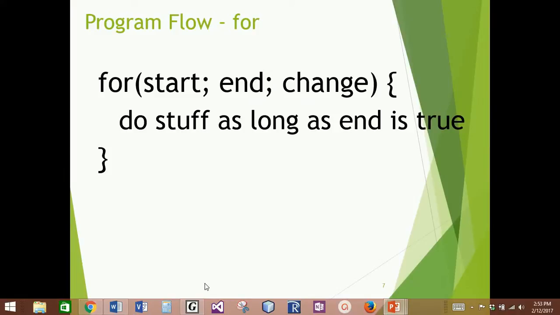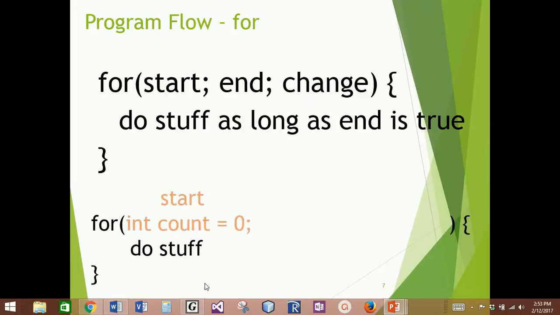So for example, a for loop might look something like this. For int count equals 0, I'm going to start a counter variable at 0. So I'll declare it and initialize it to 0. The ending point is going to be where count is 10. So I'm going to loop as long as my counter variable is less than 10. But in order for us to exit the loop, I have to be able to change that condition. And so I'm going to change it by incrementing my counter variable once each time it moves through the loop.